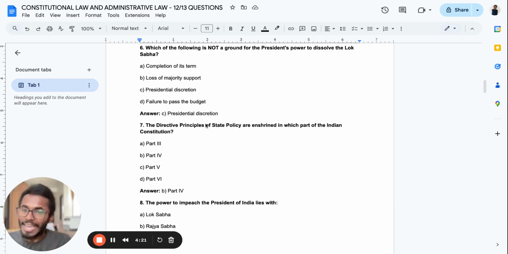Seventh question. The Directive Principles of State Policy are enshrined in which part of the Indian Constitution? Remember, the Directive Principles come under Part 4.